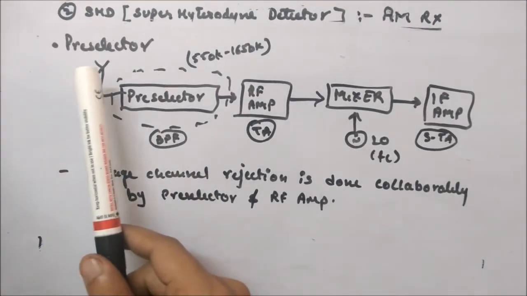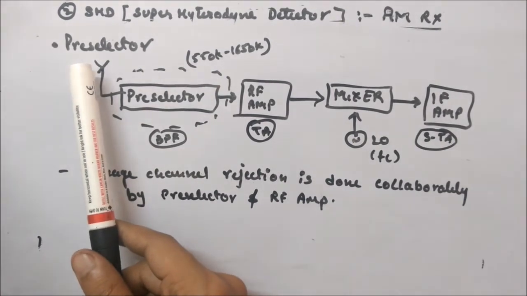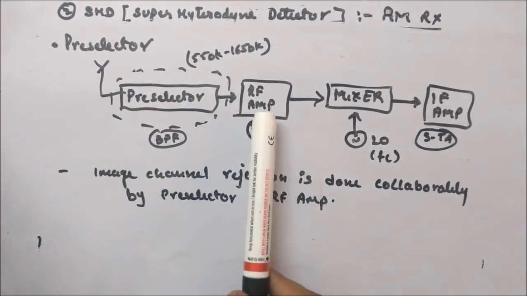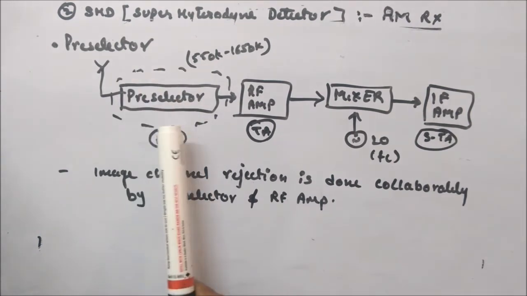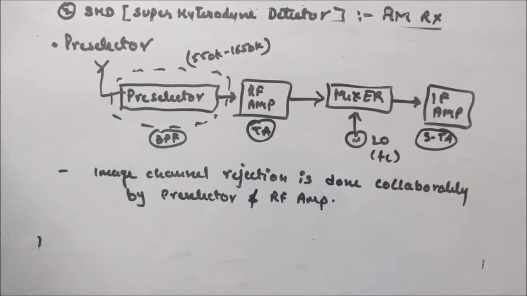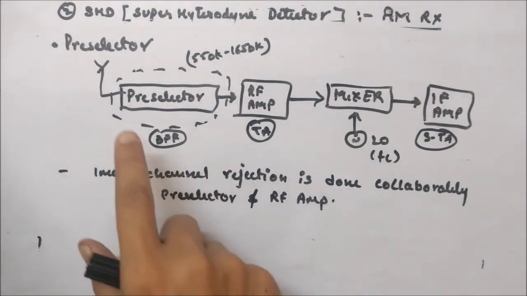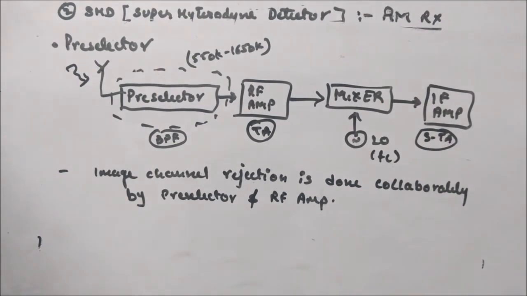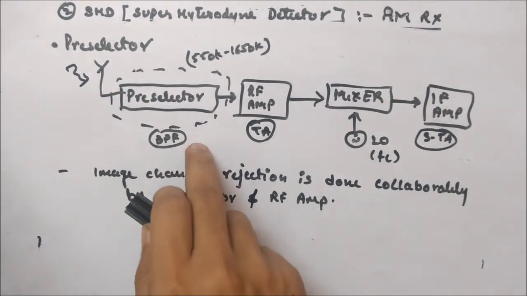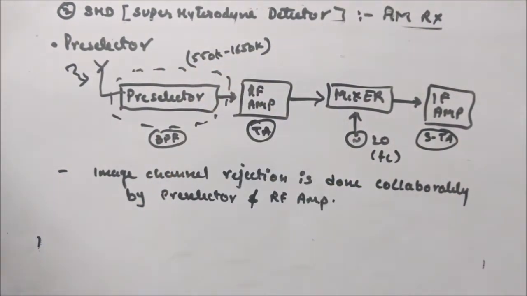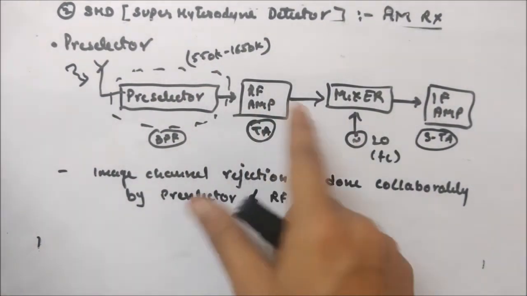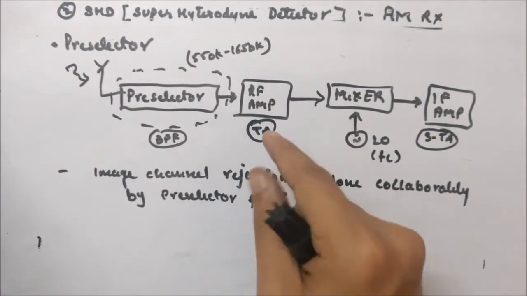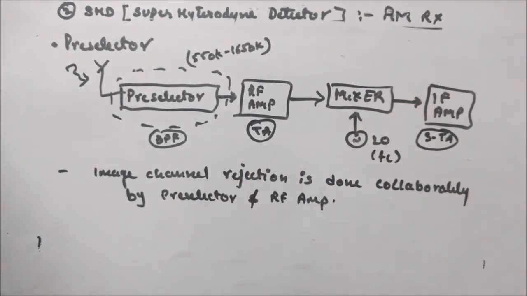Now there is one point I want to mention about something called the pre-selector, which is used before the RF amplifier. So the chain is pre-selector, RF amplifier, mixer and IF amplifier. The signal is coming from the antenna to the receiver, and the pre-selector acts as a band pass filter, so it will pass this range of frequencies. Then the RF amplifier is a tuned amplifier, so that will take care of the center frequency and the bandwidth.